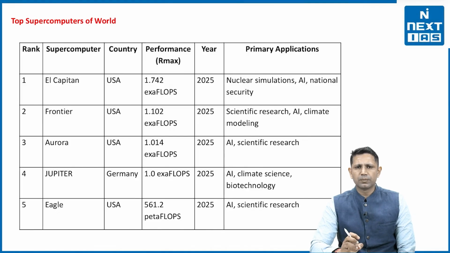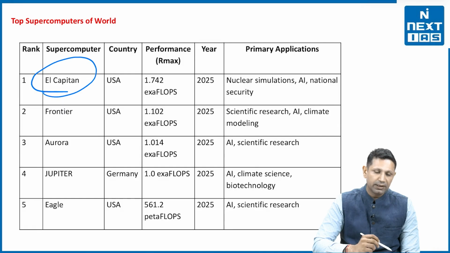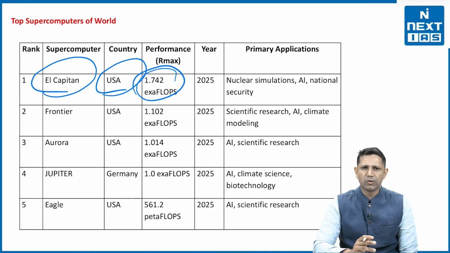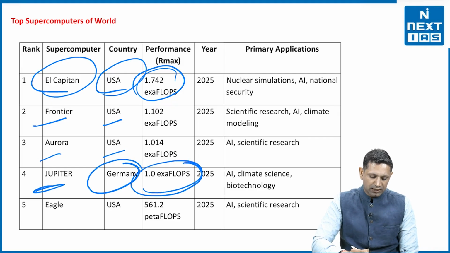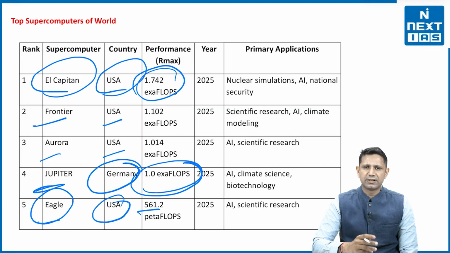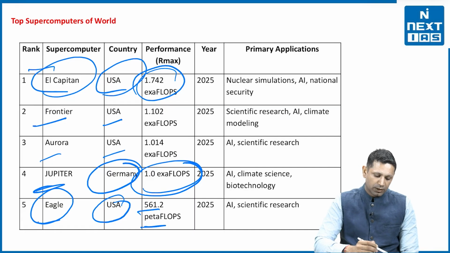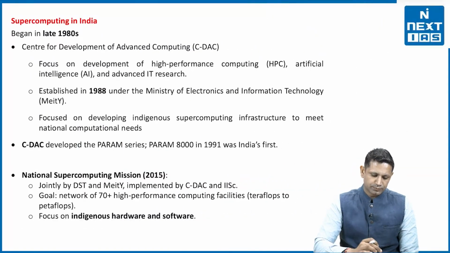Now if we see the supercomputers of the world, the important ones include, first, El Capitan, a supercomputer of the USA, with a capacity of 1.742 exaflops. Then Frontier, again of USA, Aurora of USA again, then Jupiter of Germany, which has a capacity of 1 exaflop. Then again USA's Eagle, 561.2 petaflops. So majorly the top 4 supercomputers are from the US side.